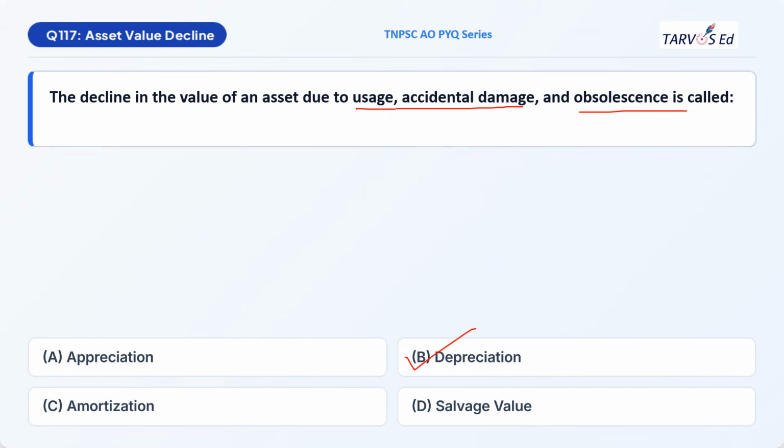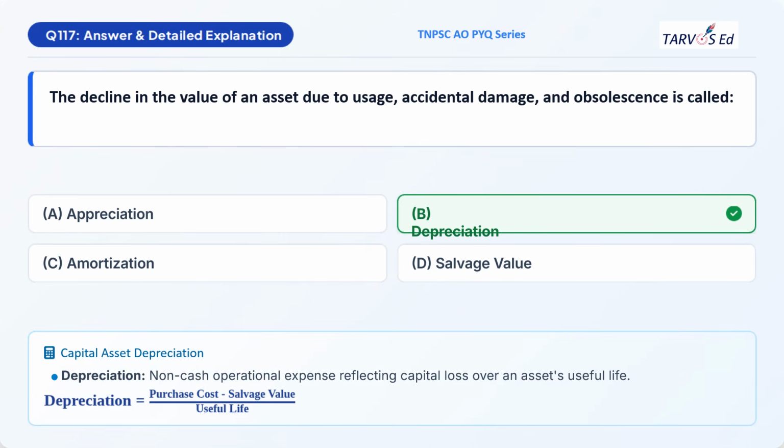Amortization is something that we come across in agricultural finance or normally in finance. It is a series of payments, we call it amortization. Salvage value is nothing but the junk value or the end value or a trash value. After the useful life, the junk value of the final commodity that we have in our hand is called salvage value. And here is the explanation. Depreciation is a non-cash operational expense reflecting the use of a capital asset over the asset's useful life.